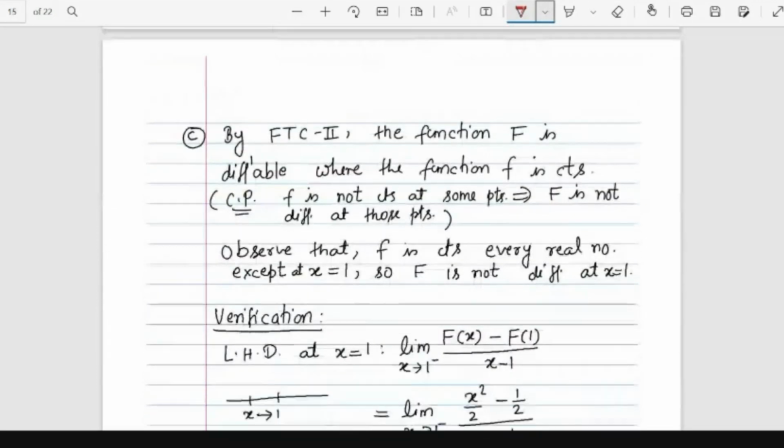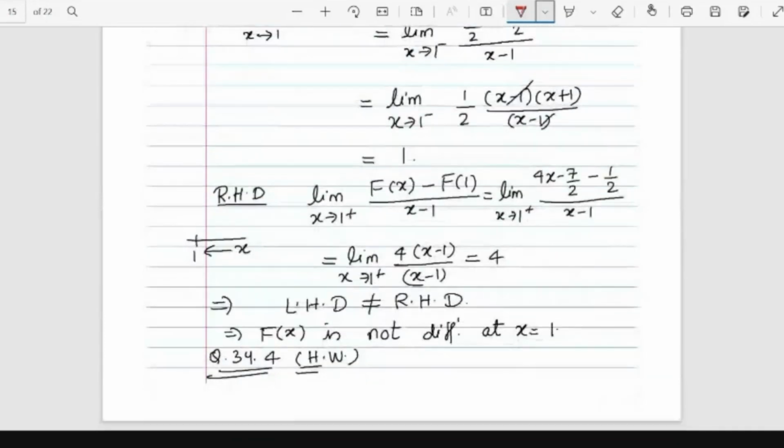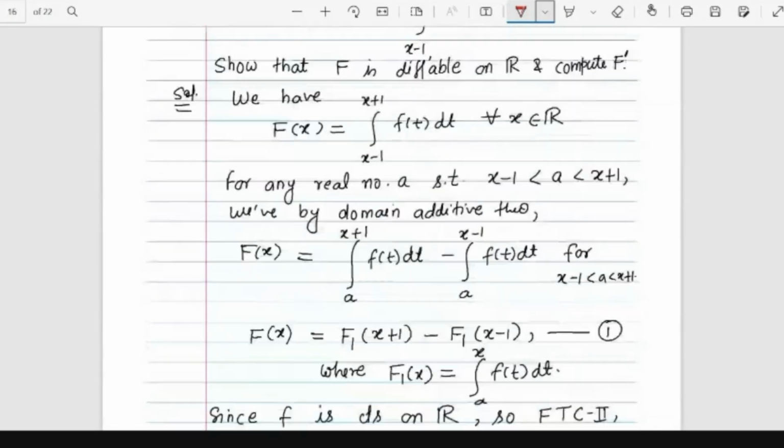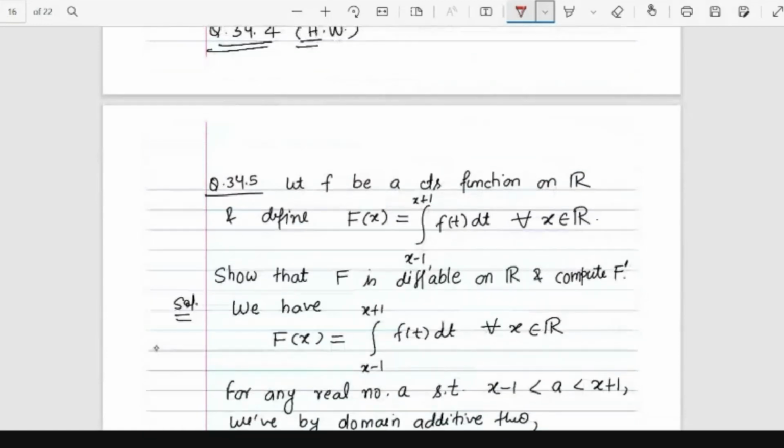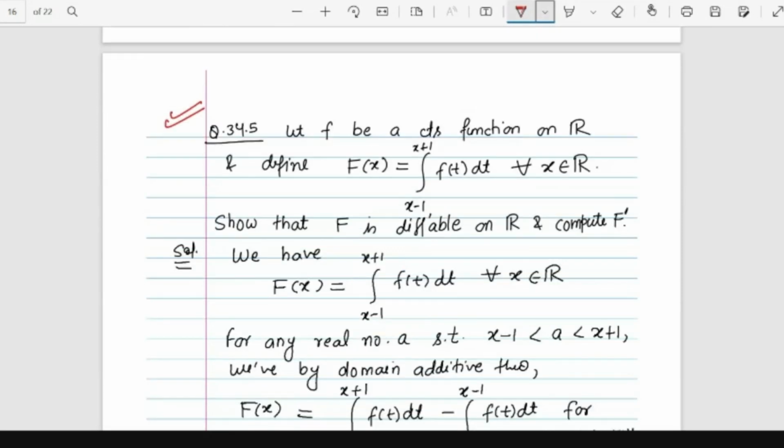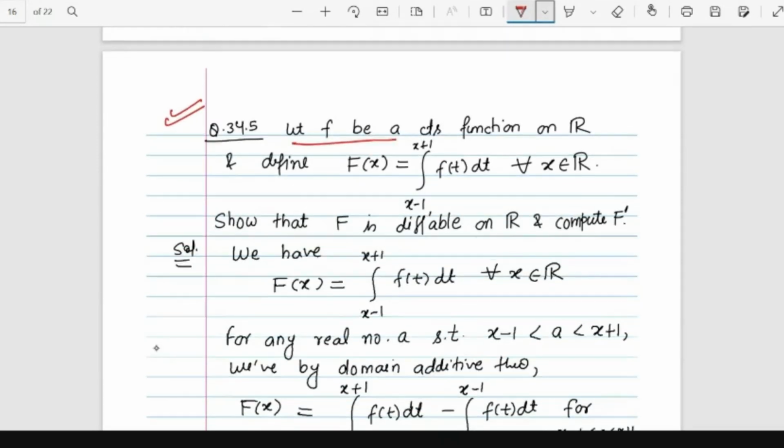These are simple problems. You can also do this problem using the fundamental theorem of calculus. Let f be a continuous function on R. We define capital F of x as the integral from x minus 1 to x plus 1 of f(t) dt for all x. Show that capital F is differentiable on R and compute the derivative. Sometimes this question has been asked in examinations: what is the derivative of capital F? You can just apply the fundamental theorem of calculus and calculate.